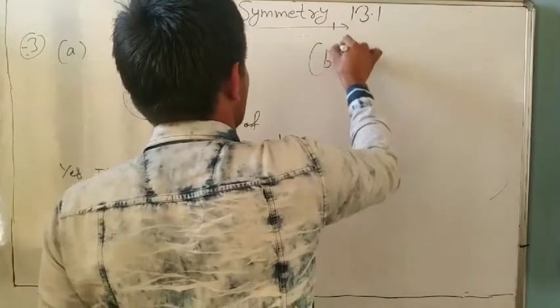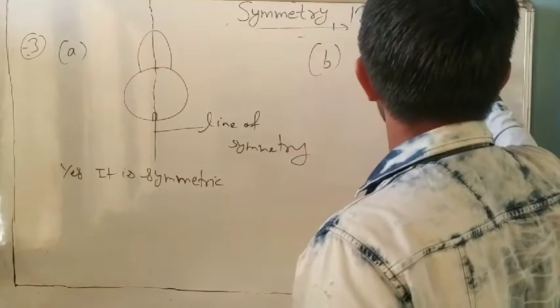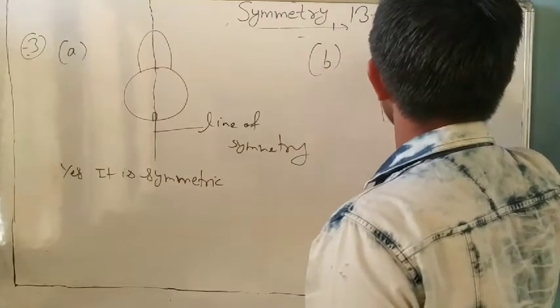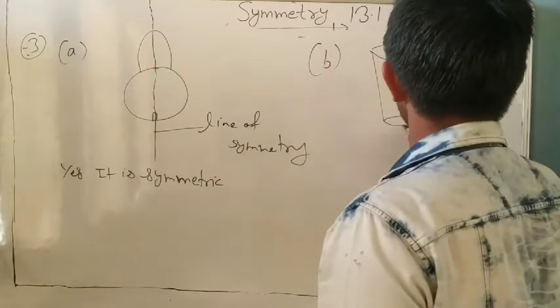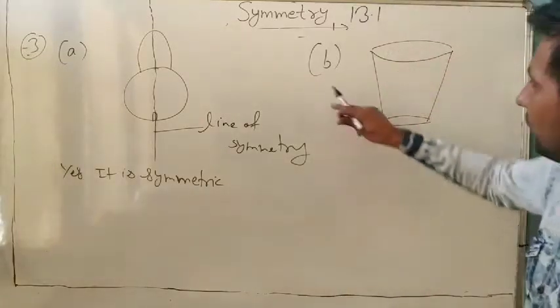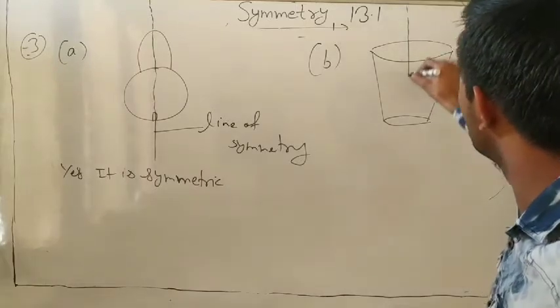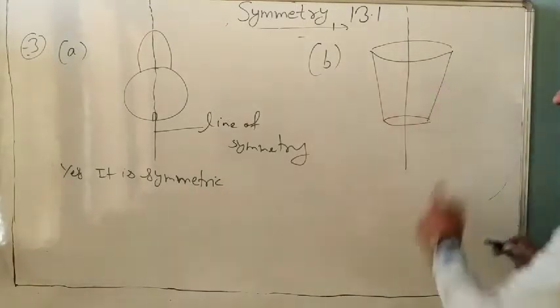In B part, tell me, is it a line of symmetry? Which one, horizontal or vertical? Yes, vertical. This part and this part are both equal.